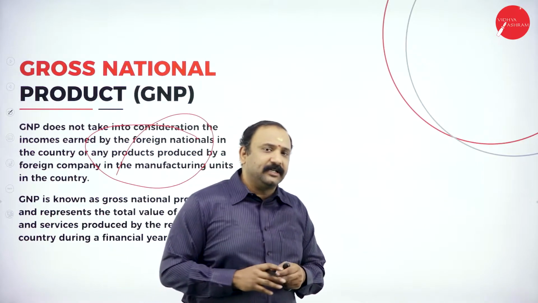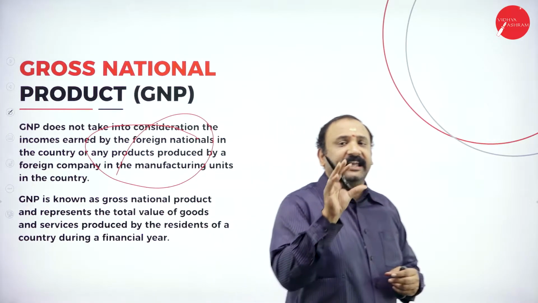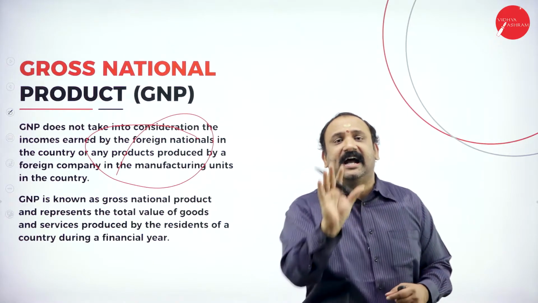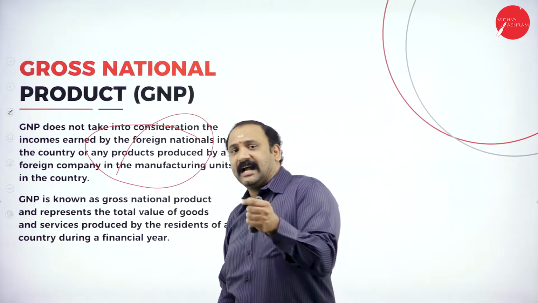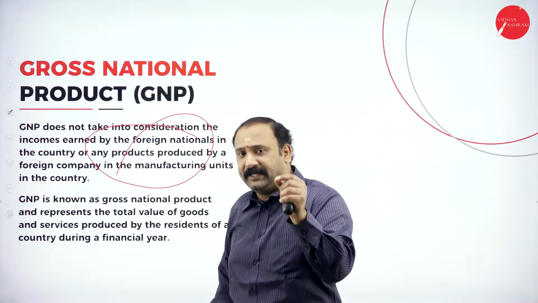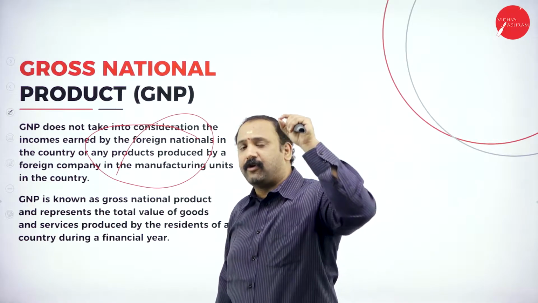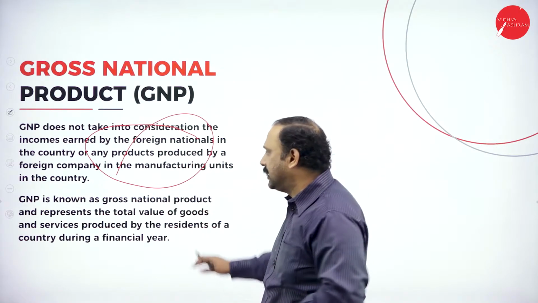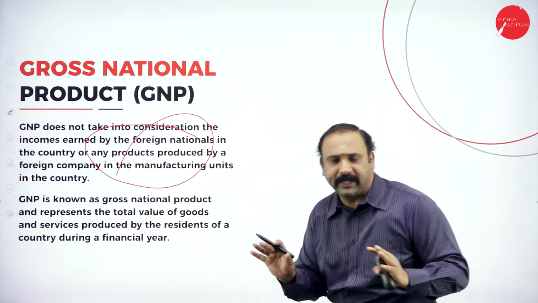Now what happens here is that the income that is earned by the foreign nationals in India is not counted. The income that is made by a company like Hyundai or any other foreign companies in manufacturing units in India is not going to be counted, because those products we are not counting.